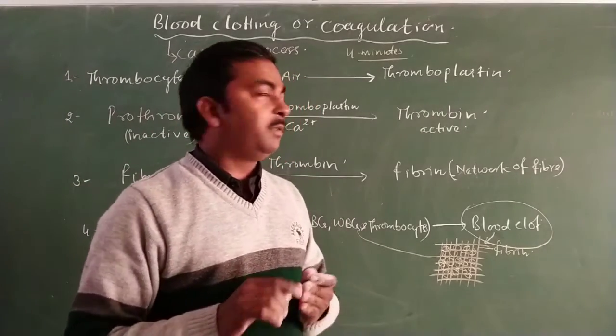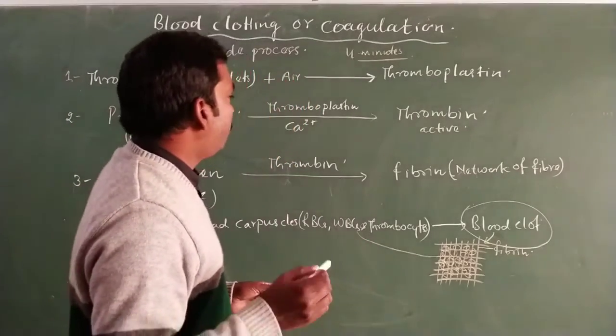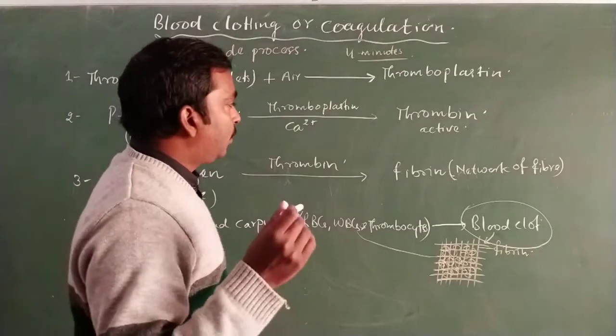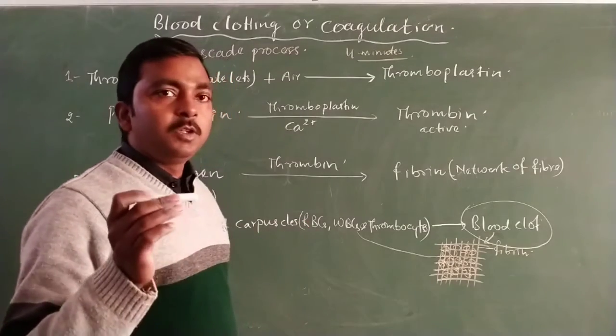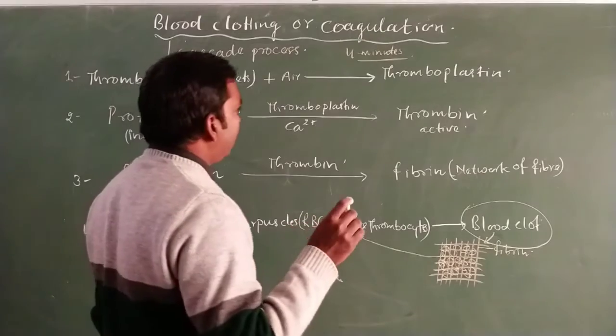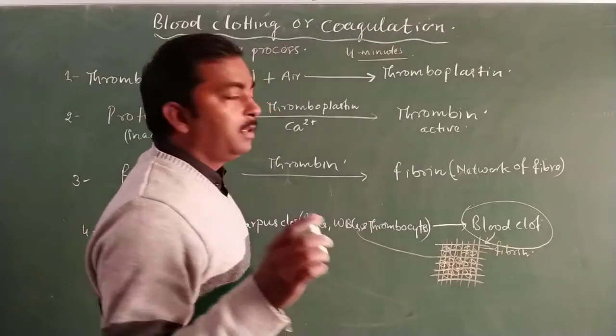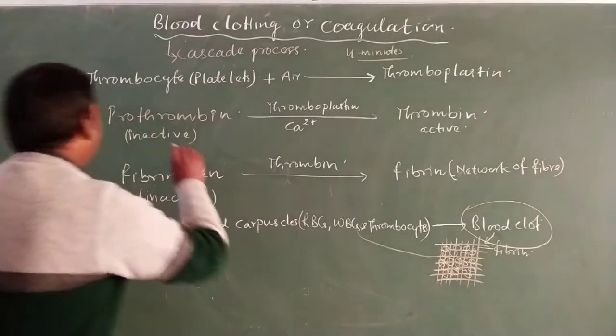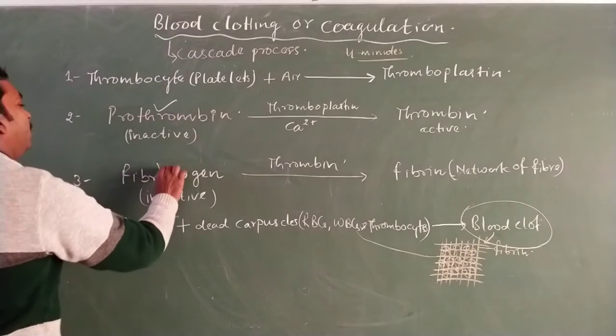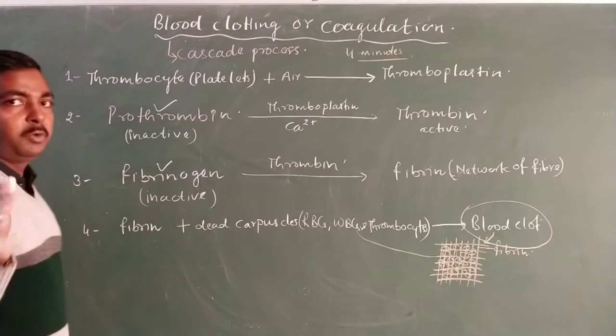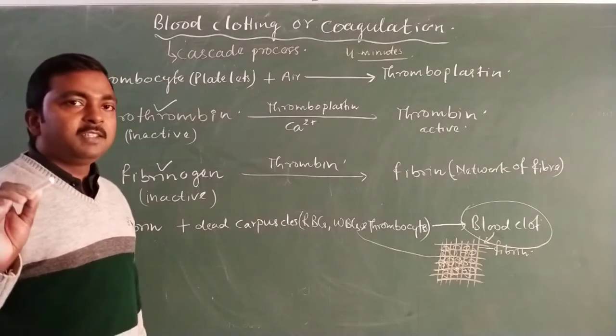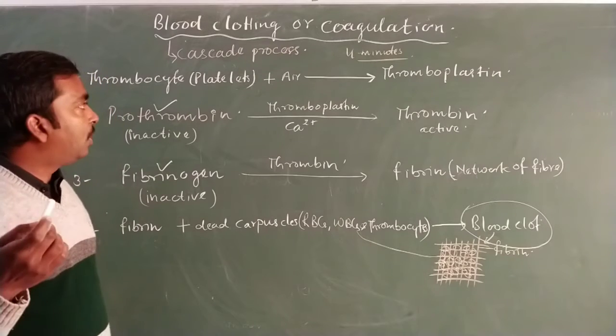So here we will also discuss the factors which are essential for blood clotting. So the first factor is what? The protein. The proteins which are essential for blood clotting are prothrombin and fibrinogen. These are the two proteins which are essential factors for blood clotting.